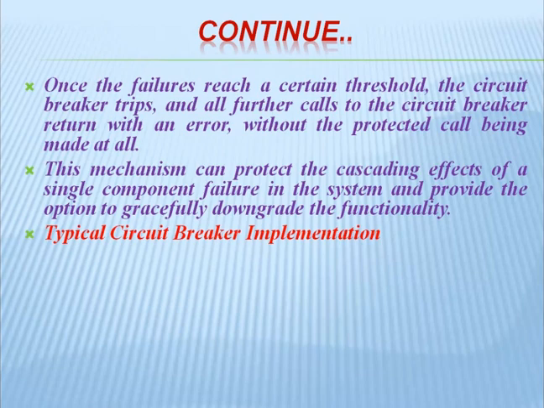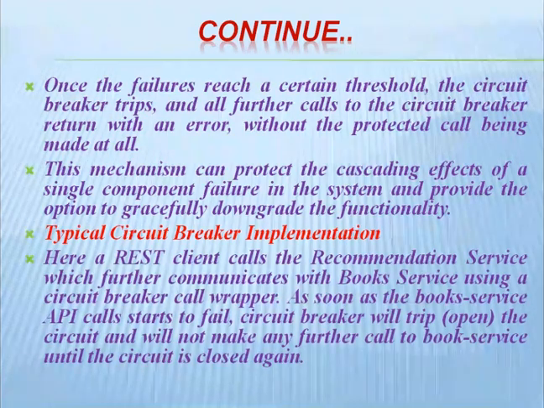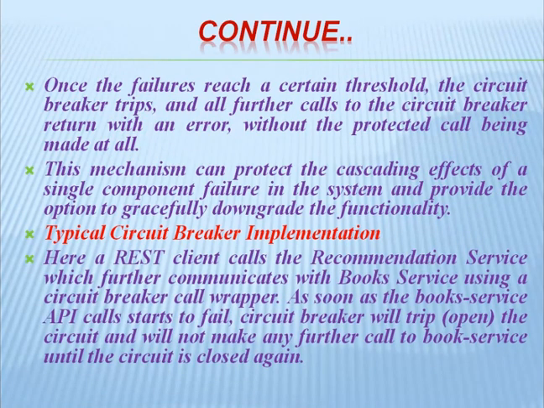So, a typical circuit breaker implementation. How can we implement a circuit breaker? A REST client calls the recommendation service, which further communicates with the book service using a circuit breaker call wrapper. As soon as the book service API call starts to fail, the circuit breaker will trip. That means it is open. The circuit breaker will not make any further call to the book service until the circuit is closed. As long as the circuit breaker is closed, we can call that service. But once the circuit is open, we cannot make a call to the particular service.